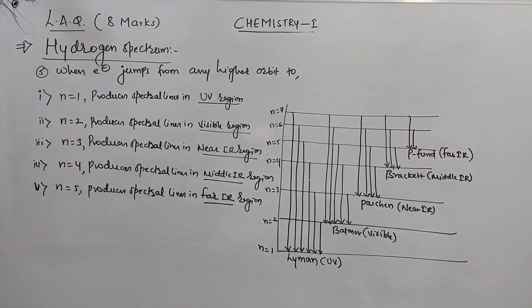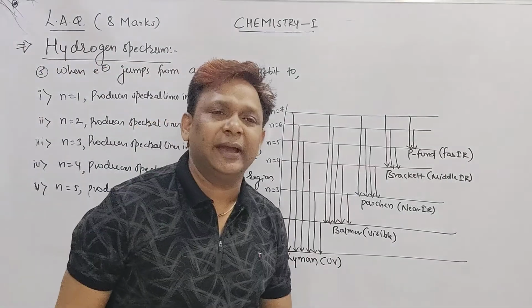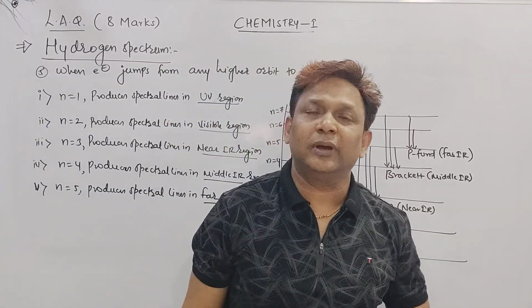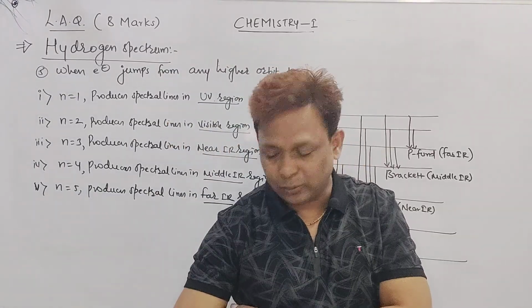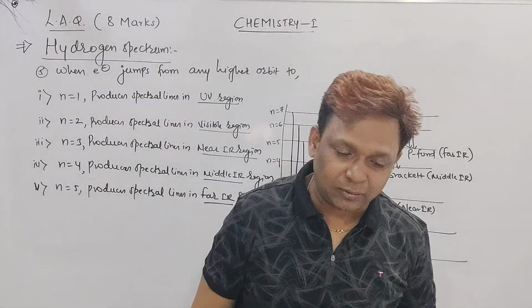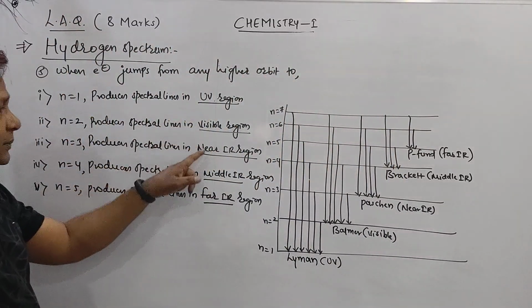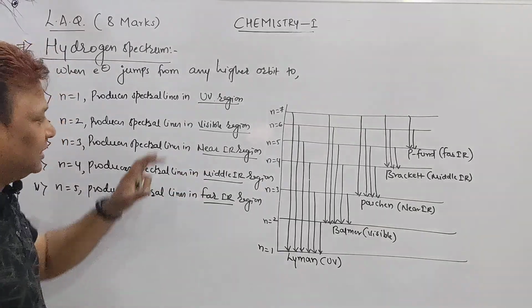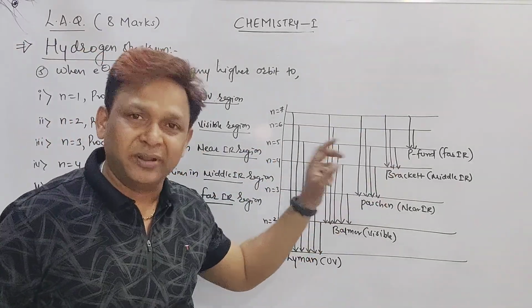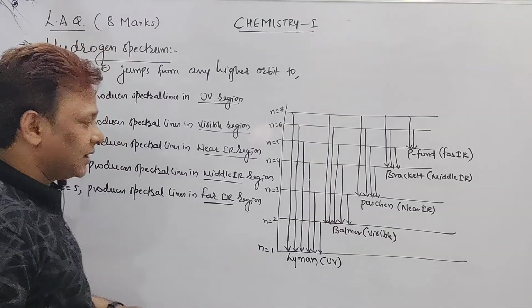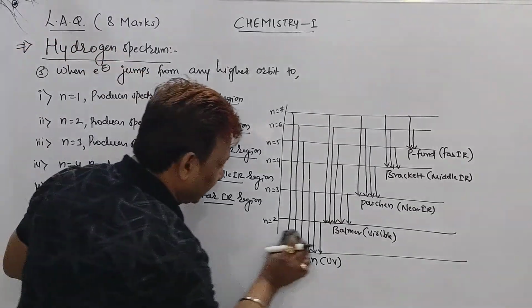Is it clear? When these electrons come back from any higher orbit to n equal to 1, n equal to 2, n equal to 3, n equal to 4, even n equal to 5, they produce a spectral line in UV region, visible, near IR, middle IR and far IR. All these things are given in the diagram also, but you have to explain the diagram for getting the marks. Shall I take out the diagram? Right, sir. Now see here.